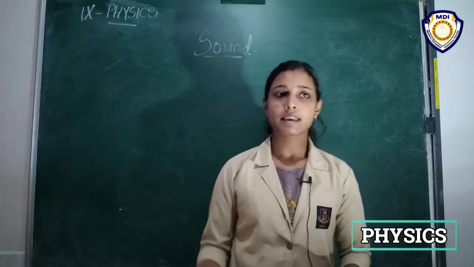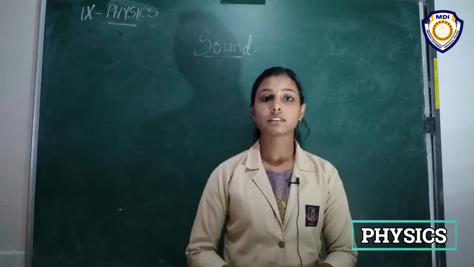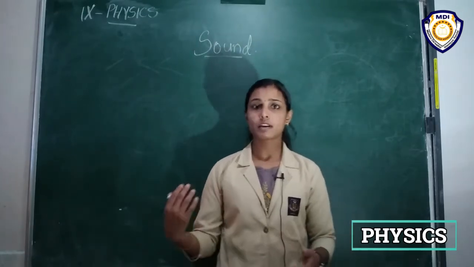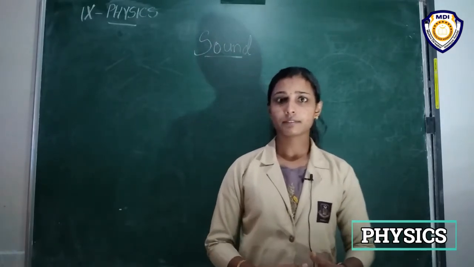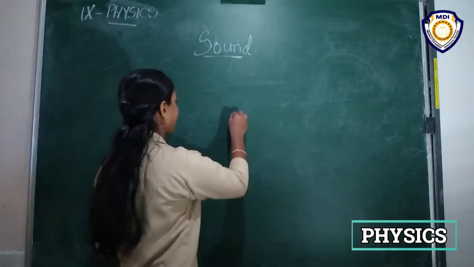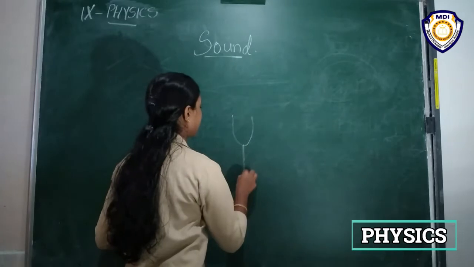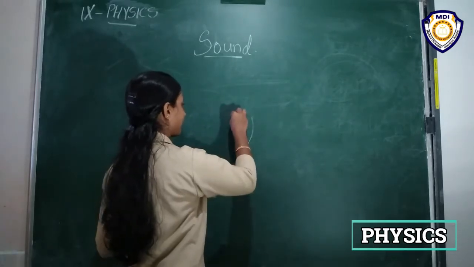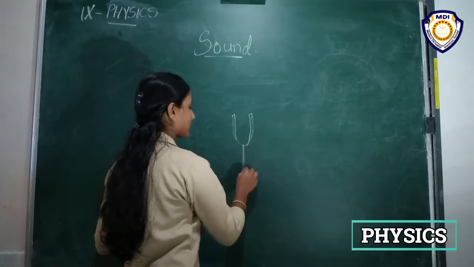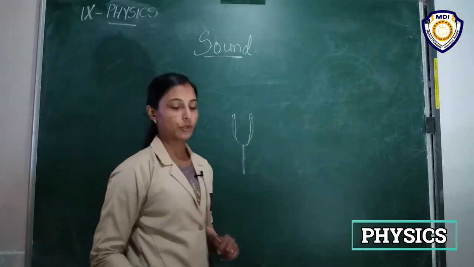Do you see a tuning fork? Have you seen a tuning fork? Maybe you would have seen it in your physics labs, right? It is a metal like this. This is the shape of a tuning fork.